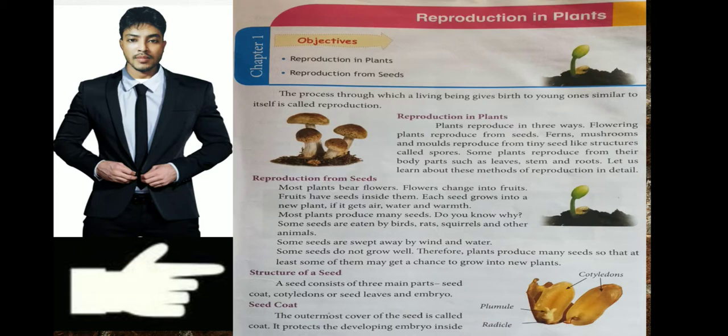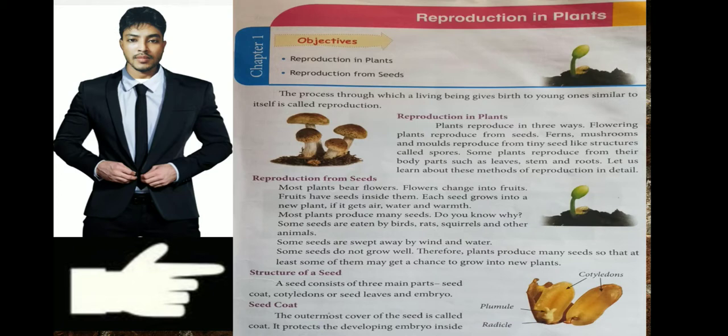It is hard for now to show this, since we are not present together, and without a practical it is hard to explain. But when the school opens, I will give you a live demonstration. For now we can understand that ferns, mushrooms and molds reproduce from tiny seed-like structures, not seeds but seed-like structures called spores.